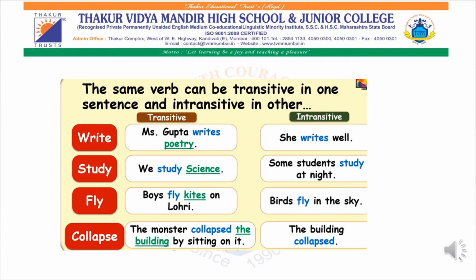I can give you one example. Miss Gupta writes poetry. Miss Gupta is the subject, writes is the verb, and poetry is the object. You can ask the question, what does Miss Gupta write, and it automatically gives you the object, that is poetry. Now the intransitive verb: she is the subject, writes is the verb, and well is an adverb. Accordingly, you can follow, write, and see whether your answers are correct. You can frame your own sentences.